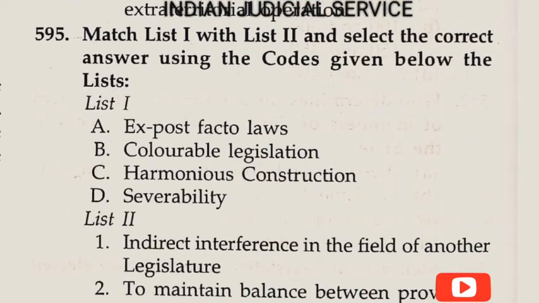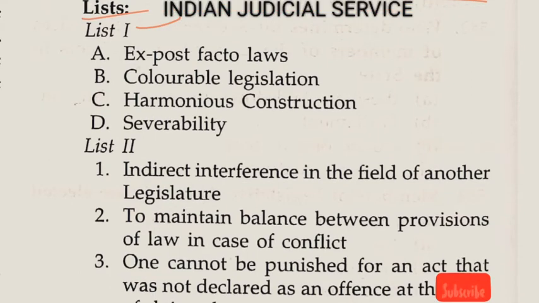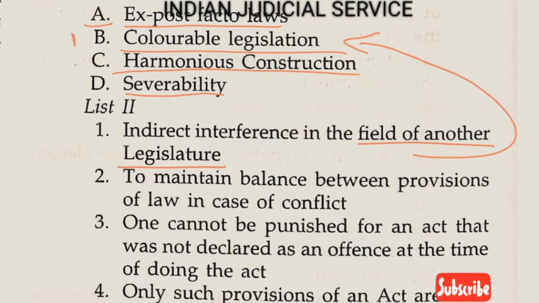Now question number 595. Match List 1 with List 2 and select the correct answer using the code given below the list. List 1: A, ex post facto law; colorable legislation; harmonious construction; and the last one, severability. Colorable legislation means indirect interference in the field of another legislature, so it is B1.